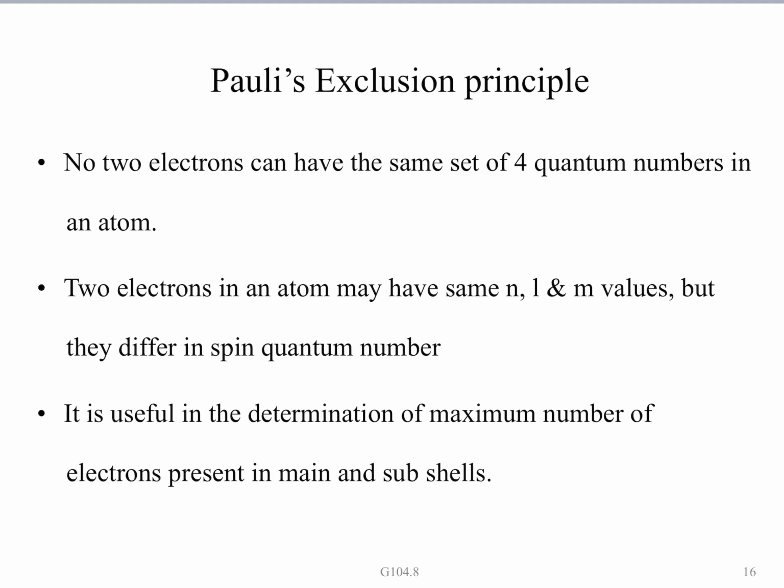So 2 electrons in a given atom may coincide in principal, azimuthal, and magnetic quantum numbers, but they will differ in the spin quantum number. This principle is used in the determination of the maximum number of electrons which can be present in the main shells and subshells.